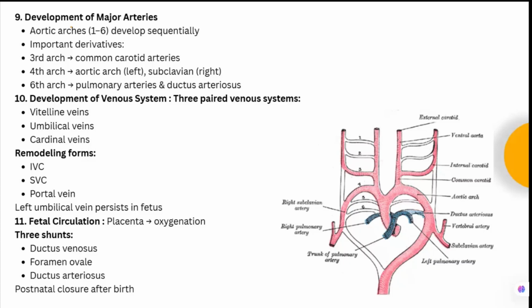The third arch will form the common carotid artery. The fourth arch will form on the left side, it will form the aortic arch. On the right side, it will form the subclavian artery. And the sixth arch will form the pulmonary artery and the ductus arteriosus. This is also asked, the fate of these arches. Okay, you should know the fate of all six arches.